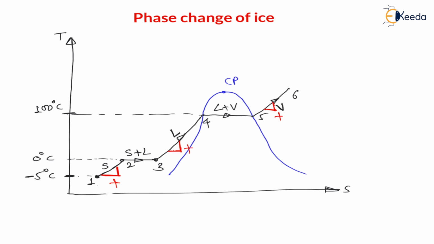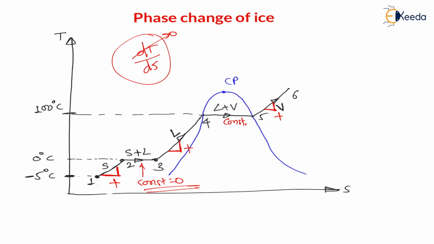But in a two phase region, that is during phase change, solid to liquid or liquid to vapor, the slope is constant. Here in solid plus liquid, temperature is constant, therefore it is a horizontal line and the slope is constant at 0, because slope is nothing but change in temperature with respect to change in entropy, and during phase change temperature does not change, means change in temperature is 0, therefore the slope is 0.